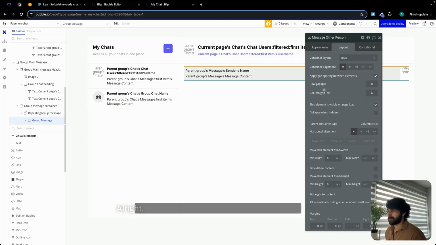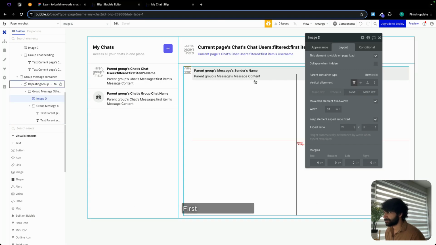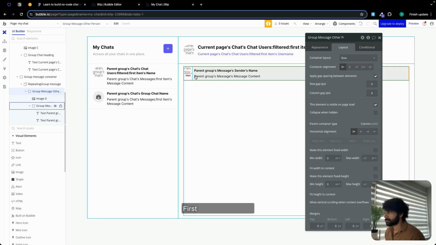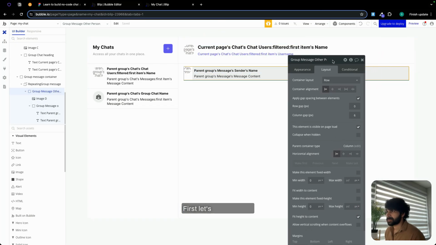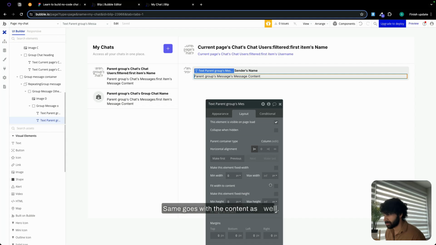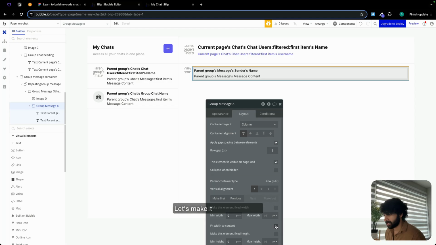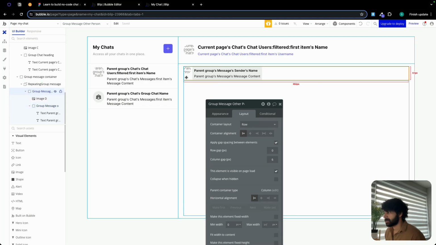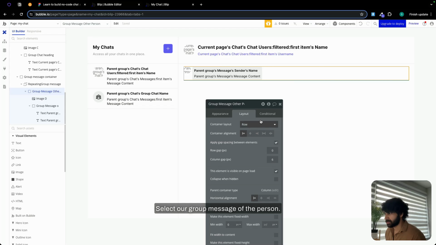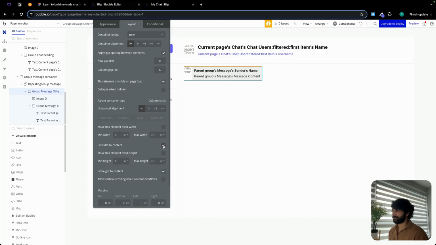I'm going to select our image. Let's make this first. Let's do one thing. I'm going to select these text elements and let's make it fit with the content. Same goes with the content as well. Click on this group. Let's make it fit with the content. Select our group message other person. Let me bring this up over here. And let's make this fit with the content.